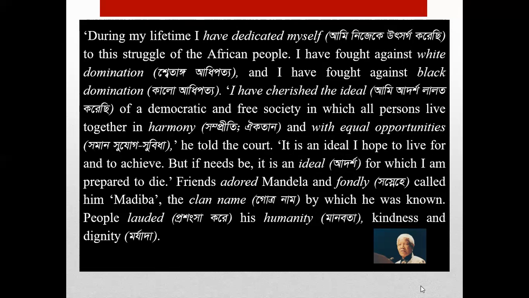He added, "It is an ideal I hope to live for and to achieve." That means he wanted to live to achieve that ideal. He wanted to live to get an ideal society where there will be no oppression, there will be no discrimination, all people will be able to enjoy equal facilities. Again, he said, "But if needs be, if it is necessary, it is an ideal for which I am prepared to die." He said that he wanted to die for achieving that ideal.